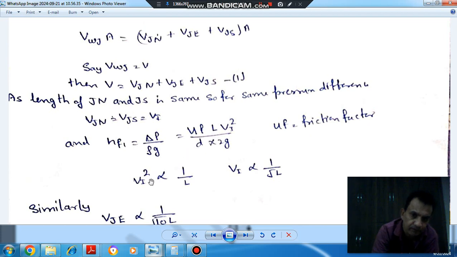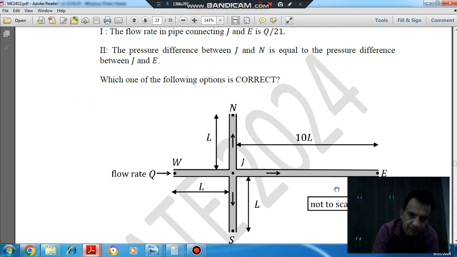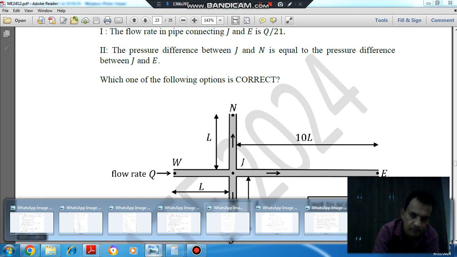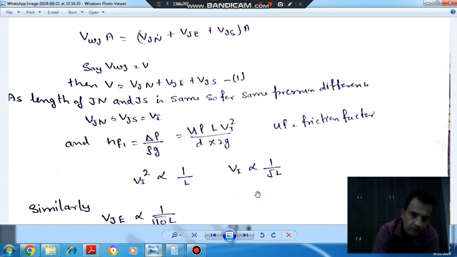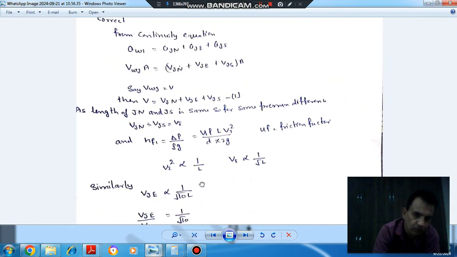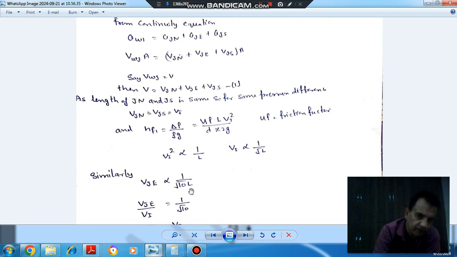So V1 squared is inversely proportional to L, or V1 is proportional to 1 by root L. Similarly, here the pressure difference is also the same and the diameter is the same but the length is different, so the velocity will be different and inversely proportional to root 10L.